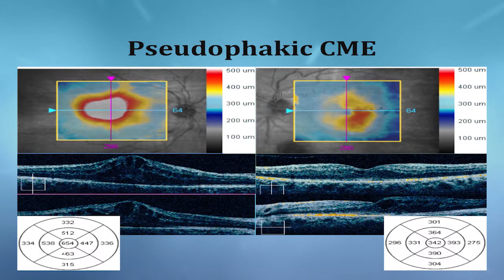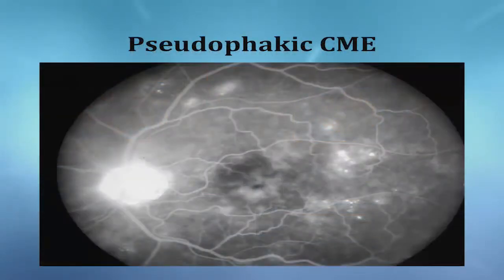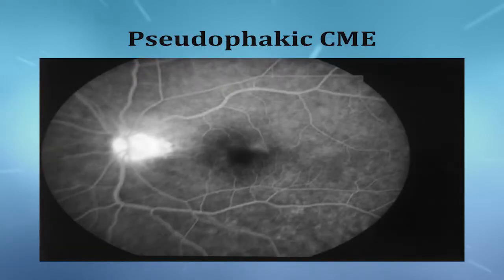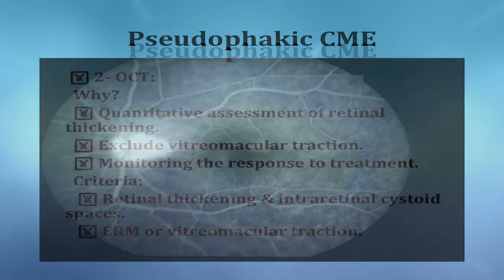This is the OCT of this case. As we see, this right eye has cystoid macular edema, while the other eye has macular edema, this is diabetic macular edema, as we see the difference in the number. Here, look for the hot disk. There is a cystoid macular edema, we saw petaloid appearance around the macula, but the hot disk is the characteristic of post-operative cystoid macular edema. Here also there is a hot disk with the edema, even if it's not that characteristic petaloid appearance.